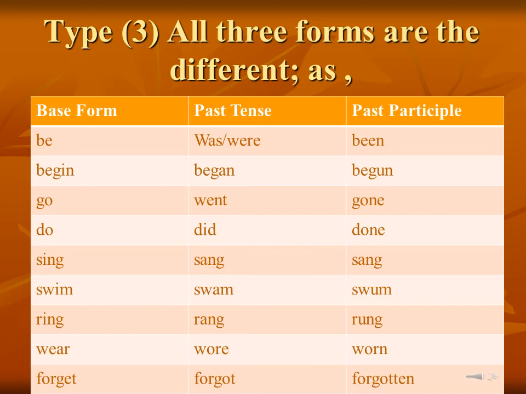Ring, rang, rung. Wear, wore, worn. Forget, forgot, forgotten. So here in type number 3 of the irregular forms of the verbs, all the forms are different. Base form is different from past tense form and the past tense form is different from the past participle form. Okay?